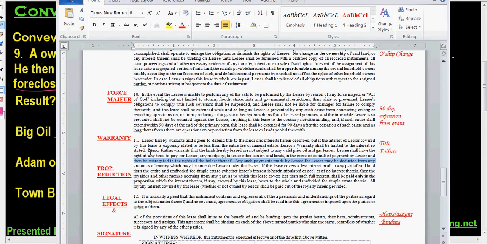Then it goes on to say that lessor further warrants that the lands hereby leased are not subject to any valid prior oil and gas leases.